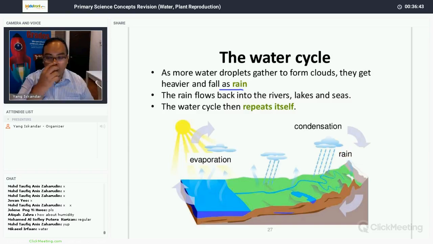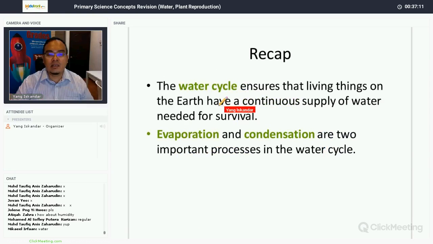In countries like Singapore, a tropical country, the water cycle is quite frequent because we have lots of water and lots of sun. But in places like the desert, there are very few water bodies, and even though it's very hot, there is not enough water to evaporate to form clouds and rain. So that's why in places where it is very hot, like the desert, you don't experience a lot of rain. Now let's recap. The water cycle ensures that living things on Earth have a continuous supply of water needed for survival. And evaporation and condensation are the two important processes in the water cycle.